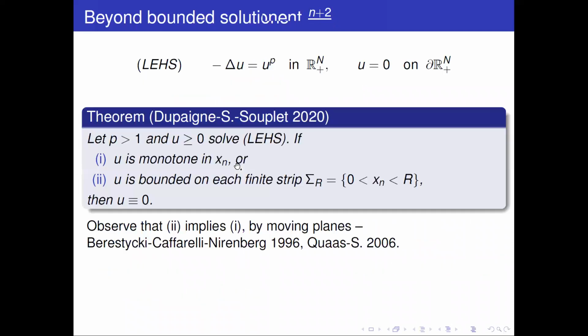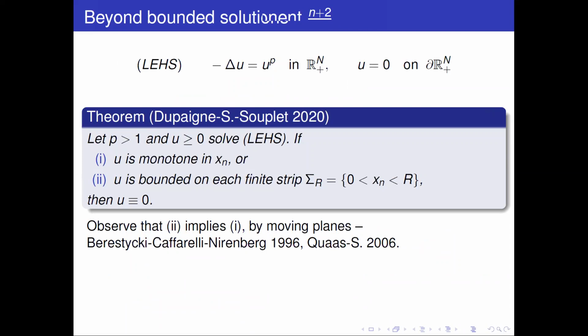And okay, what we prove here, in a paper that we posted just a few months ago with Louis Dupaigne and Philippe Souplet, is that we can rule out any monotone solution without the assumption of boundedness. This is a conjecture that has been made a number of times, in particular by Norman Dancer in a meeting I attended in 2009 in Oberwolfach on Liouville solutions.